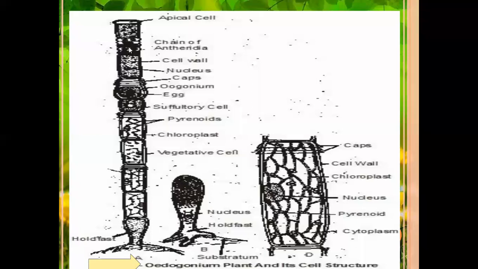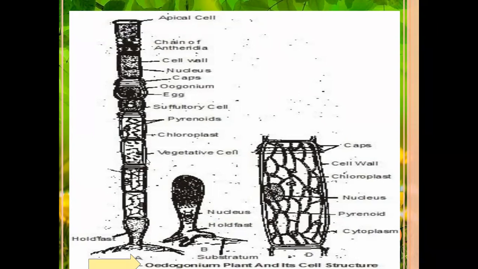Some vegetative cells act as antheridium, the male reproductive organs. At the terminal part of the filament, the terminal cell is called the apical cell.